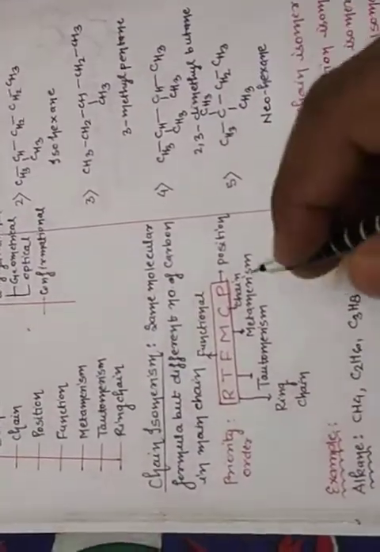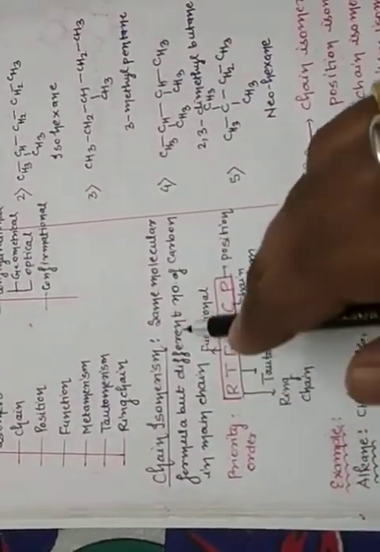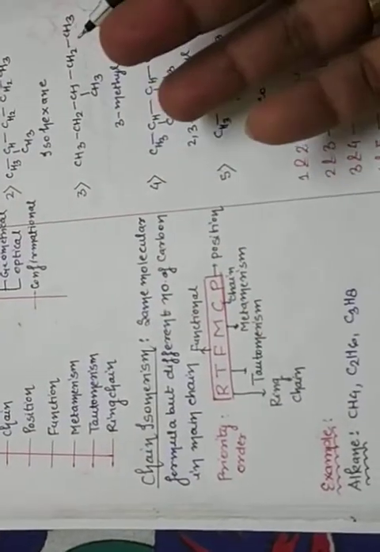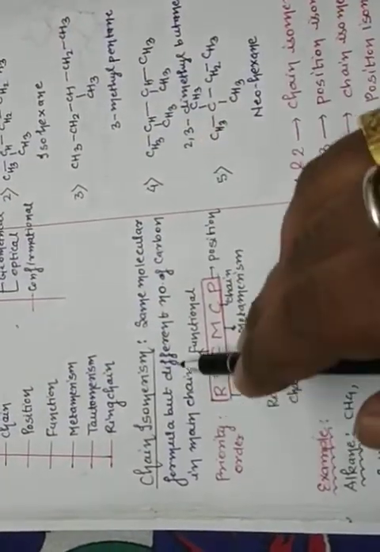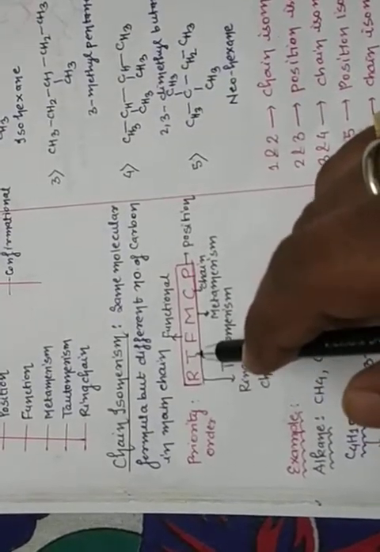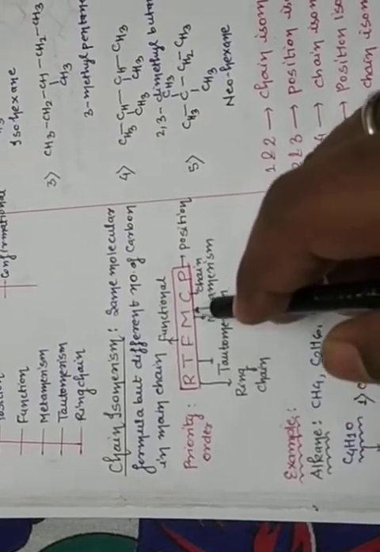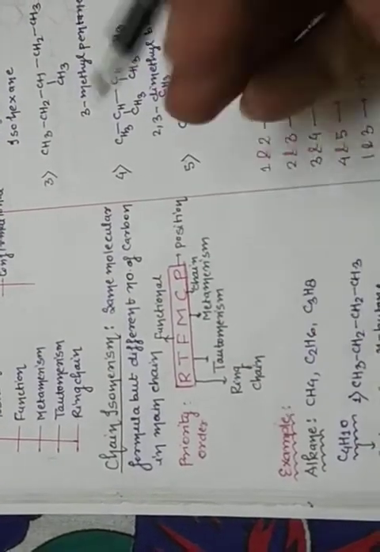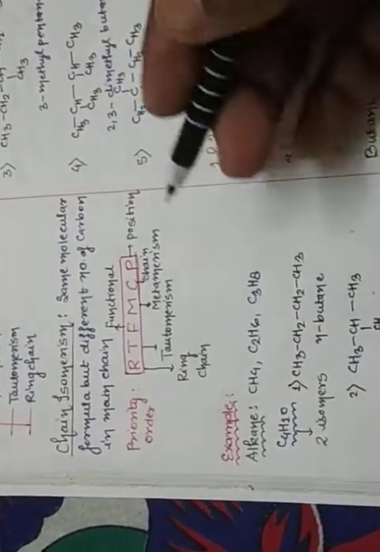The same molecular formula but a different number of carbons in the main chain is called chain isomerism. So this is the priority order. First is ring, then tautomerism, then functional, then metamerism, then chain, then position. This is the last topic of the chapter, okay?